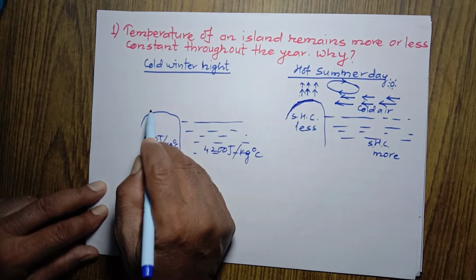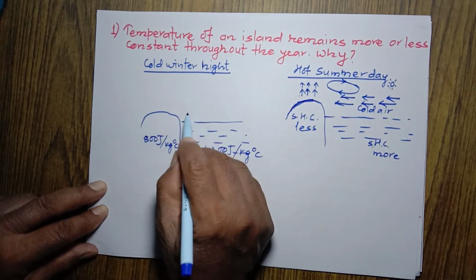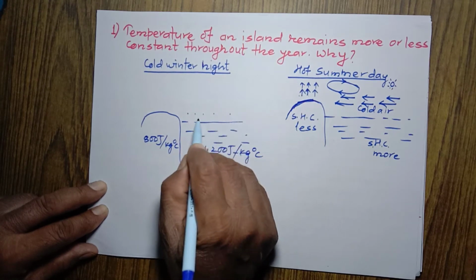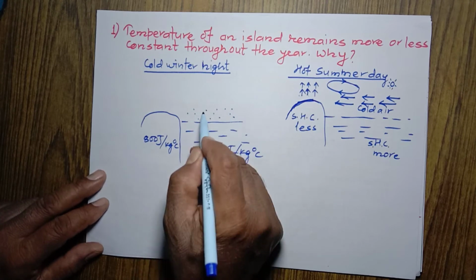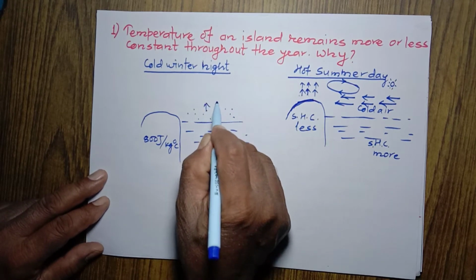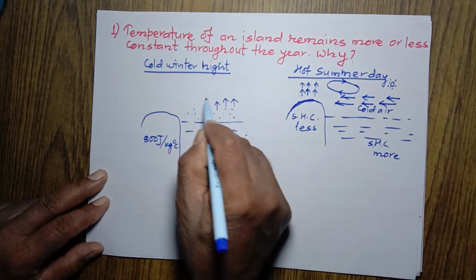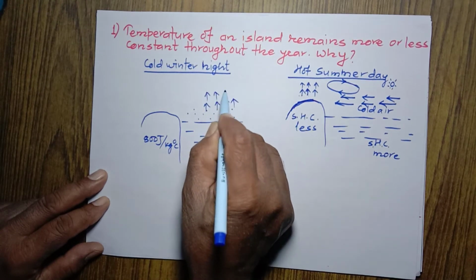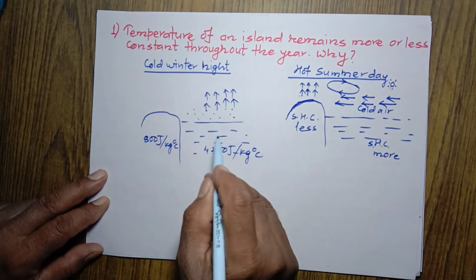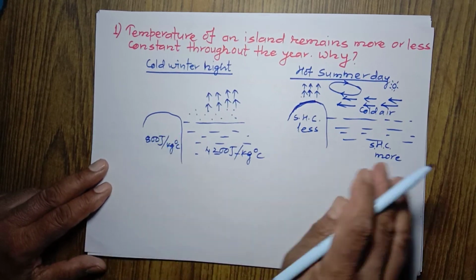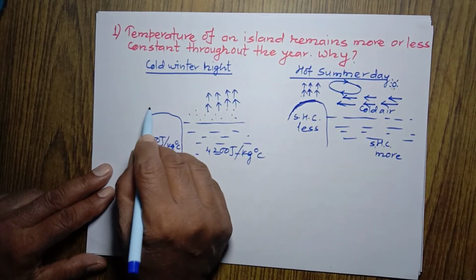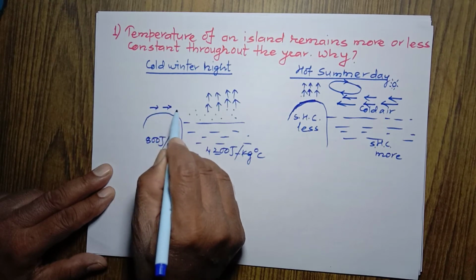When land is colder than water, then hot air remains just above the sea, above the water, and this hot air rises up, because hot air becomes light and light air rises up. But this cold air which is present on the land blows towards the sea.